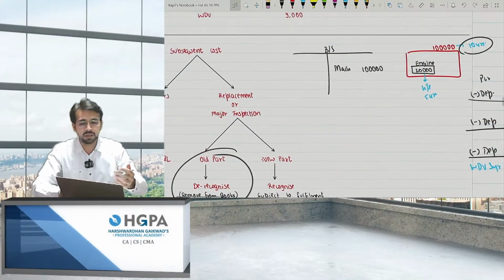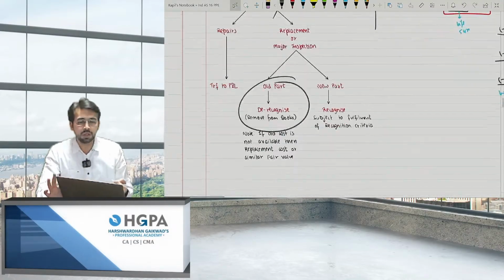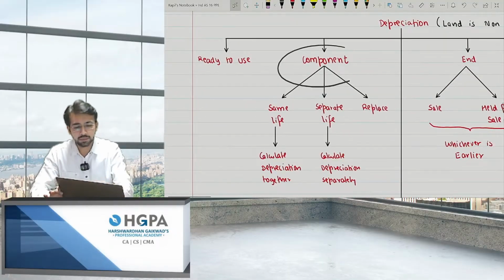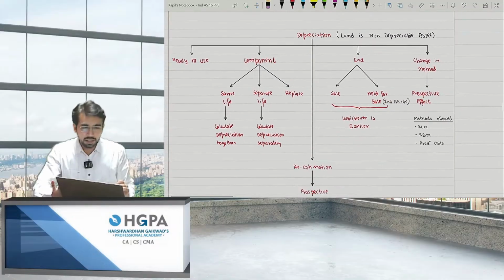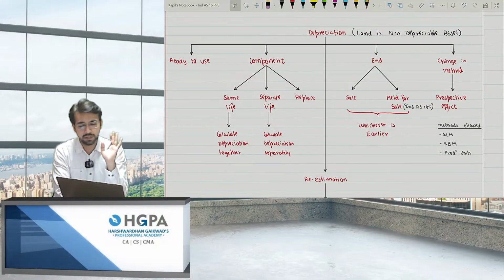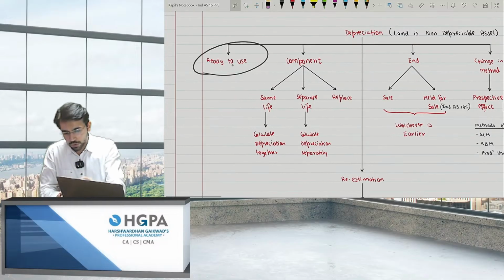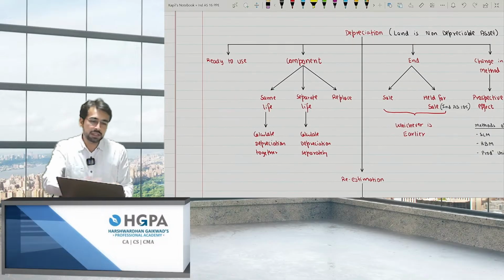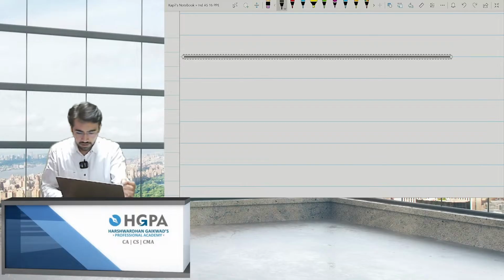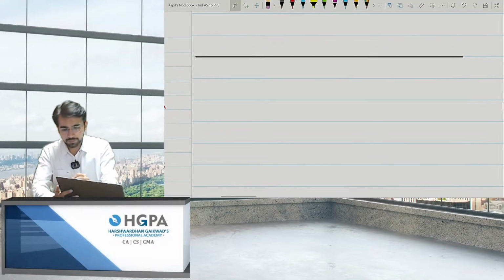Okay, so these are the points. This also gets covered in component accounting. Subsequent cost also, the next part is component accounting over here. Okay. Now the next point is depreciation. What is depreciation? When will you start depreciating? First of all, land is a non-depreciable asset. You cannot depreciate land. It is the building which is depreciated. Ready to use. I'll give you an example over here. I'll write a lot of dates. Just tell me when to start the depreciation.